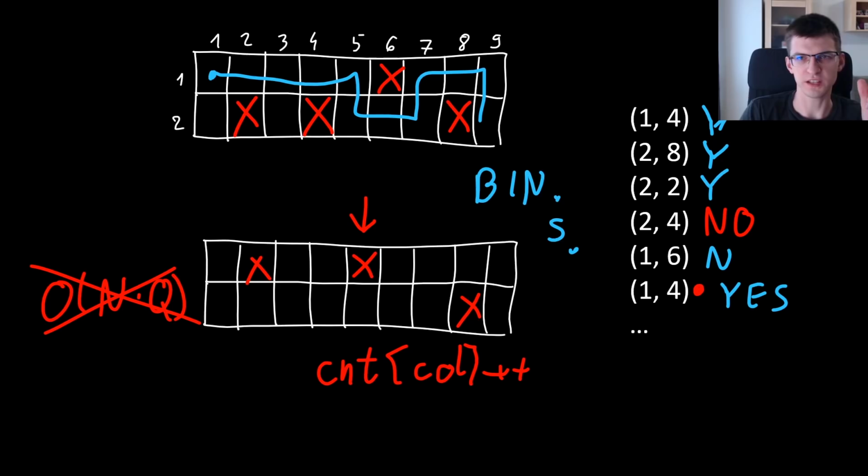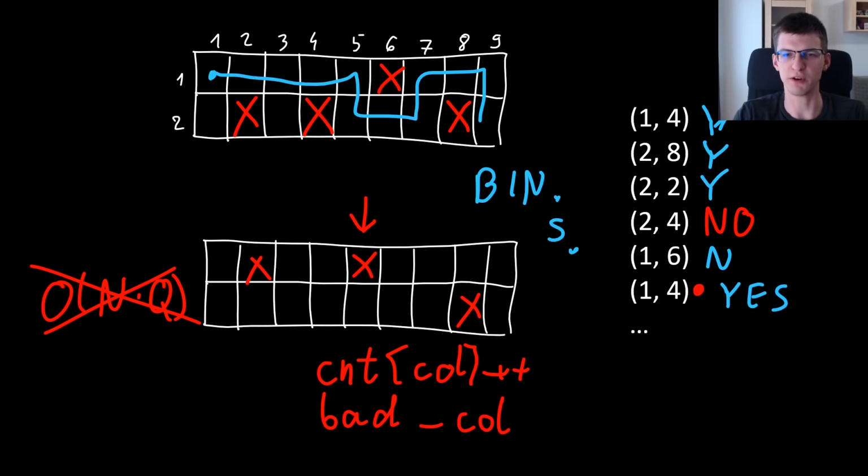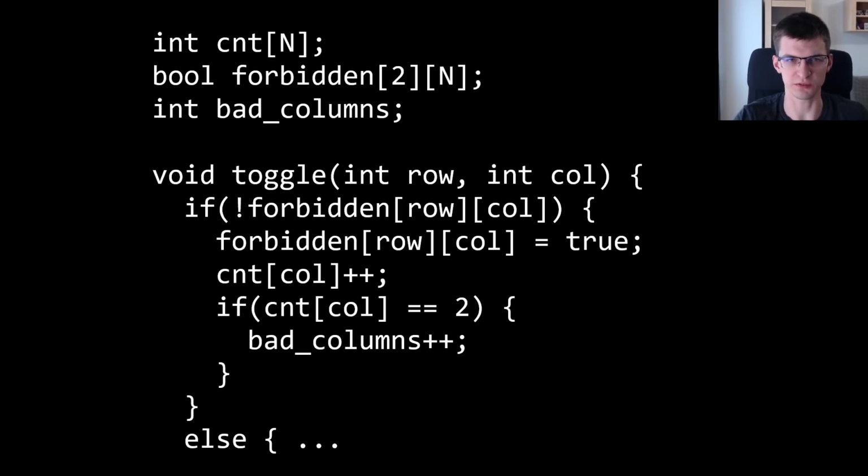How to fix that? Well, I can store one extra counter for bad columns, and I can increase it by 1 whenever some column becomes completely blocked. I could also decrease it by 1 when I need to, and then I check if there is at least one bad column just by comparing this variable with 0. Let's see pseudocode, or actually C++ code for that.